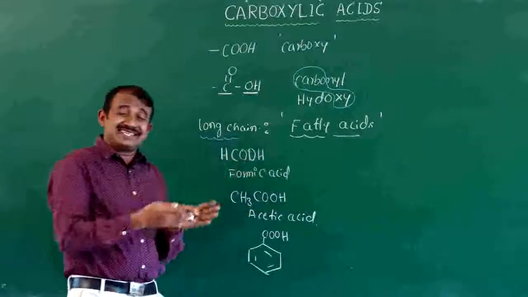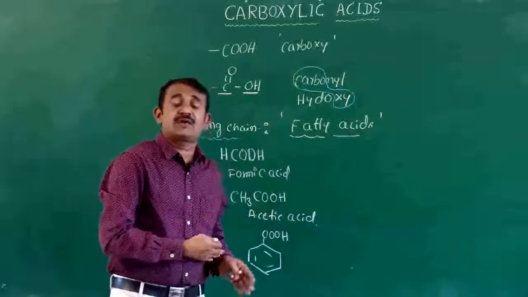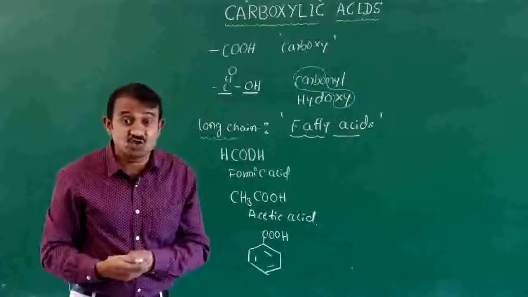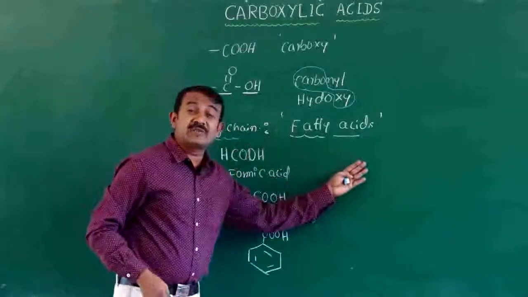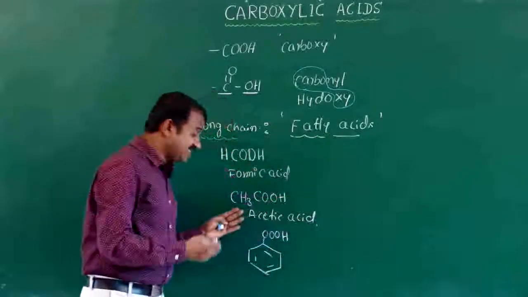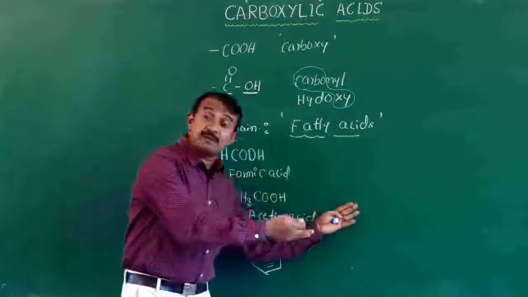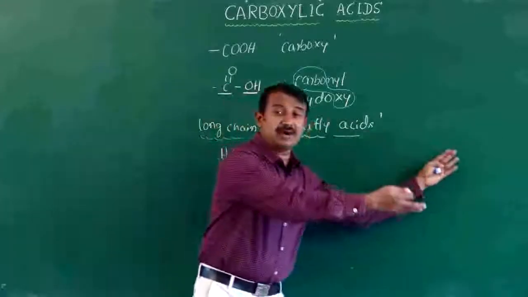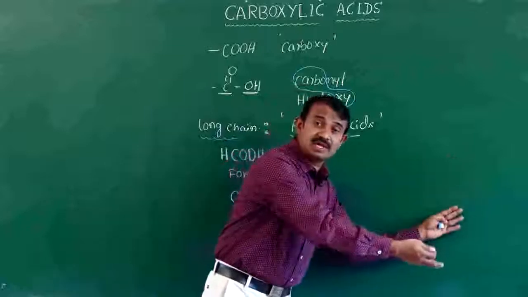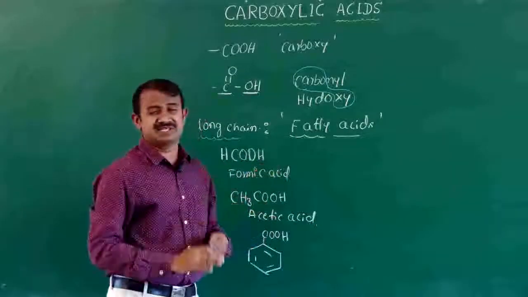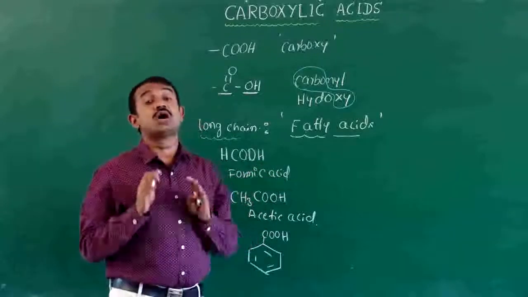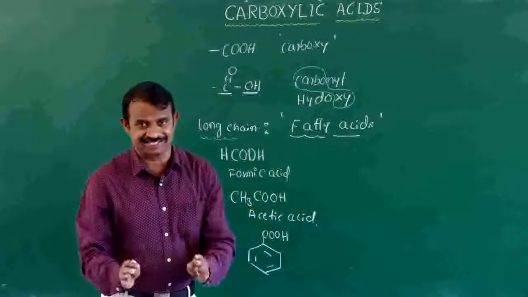On this basis, common names were considered for aldehydes also. If the acid is formic acid, the aldehyde is formaldehyde. Here acetic acid gives acetaldehyde. If the amide, formamide, and acetamide. On these factors, we go for the common name system on the basis of source only for carboxylic acids.